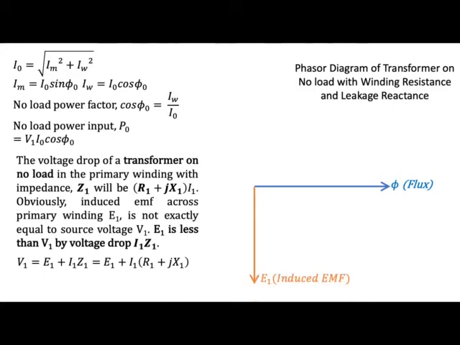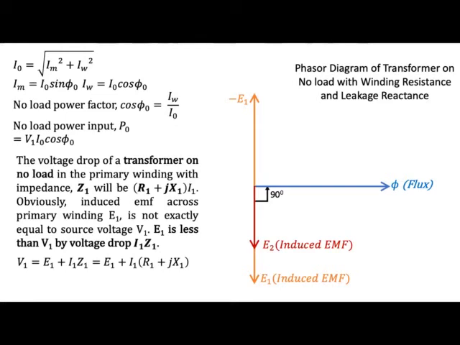The induced EMF on the primary side will lag the flux by 90 degrees, and the secondary induced EMF will also lag the flux by 90 degrees because the same flux is linking the primary winding as well as the secondary winding. Then the exact opposite of E1 will be minus E1, and the primary voltage is supplying the induced EMF as well as the drop. So we'll add the drops to minus E1, and we'll get the primary voltage V1.